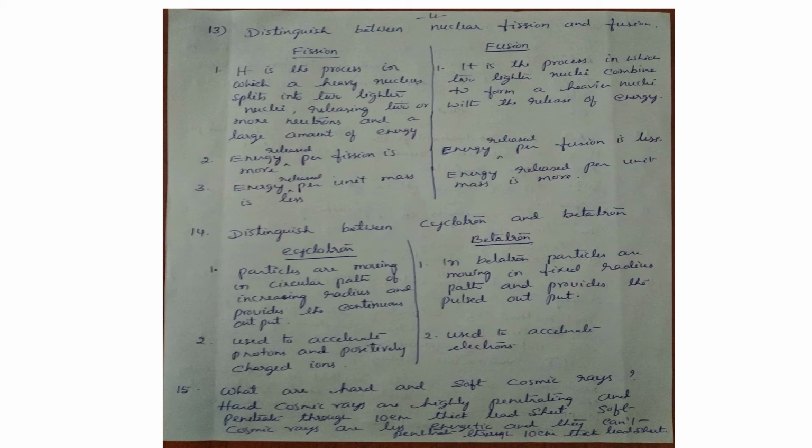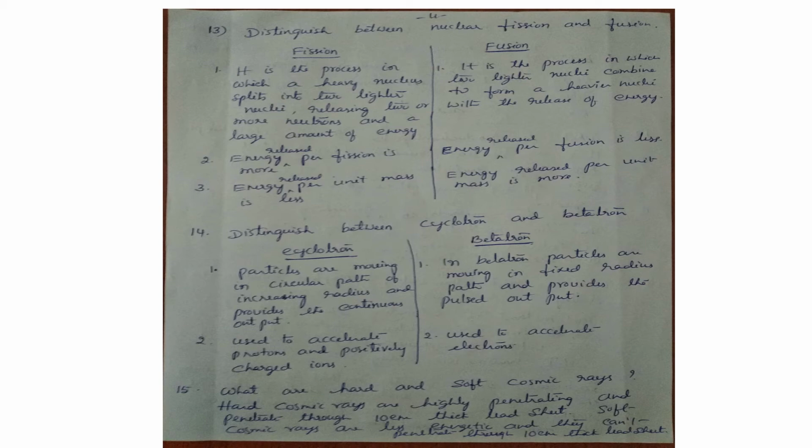In a betatron, particles move in a fixed radius of path, only one orbit, and it provides a pulsed output. There, the accelerated charged particle is taken out in a quarter of the cycle of AC. These are the differences between cyclotron and betatron.